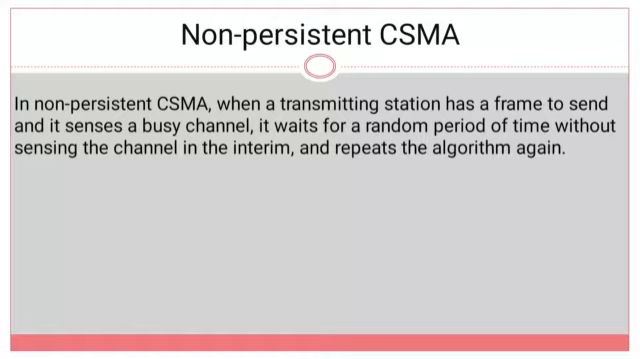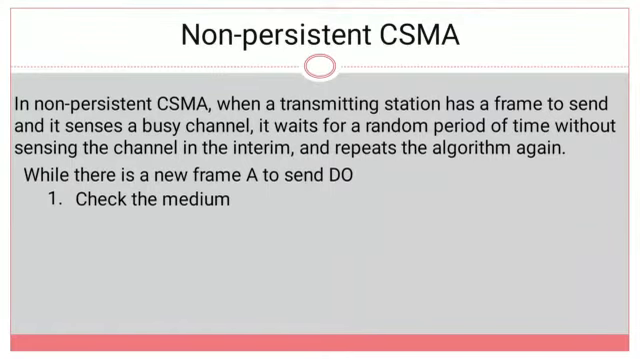So here non-persistent CSMA also follows a step-by-step algorithm. So we'll see the step-by-step procedure for non-persistent CSMA. While there is a new frame A to send with the transmitting station, the first step for non-persistent CSMA is to check the medium. Why will it check the medium? It will check the medium for finding whether the channel is busy or idle.